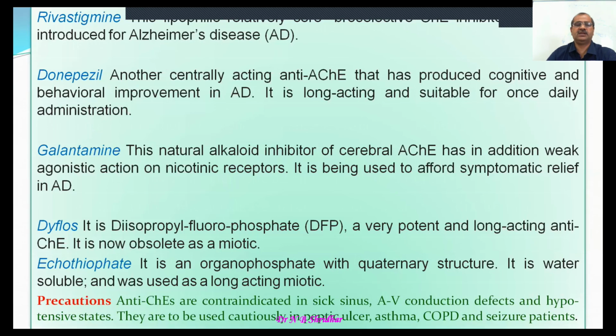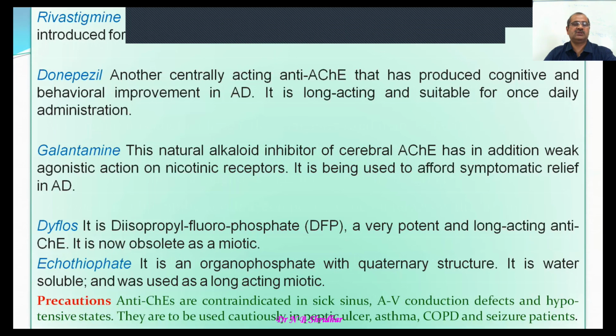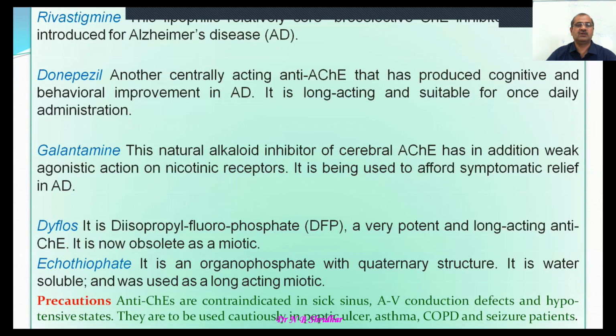And precautions: the anticholinesterases are contraindicated in sick animals because of AV conduction defects and hypotensive states. So these should not be used, and they are to be used very cautiously in people with peptic ulcers, asthma, chronic obstructive pulmonary disease, and seizure patients. So many times we use them in Alzheimer's disease and other conditions, but in certain conditions they are highly contraindicated. The margin of safety of these agents is very low. That's why they are highly toxic, and one should not use them unless it is very much required.